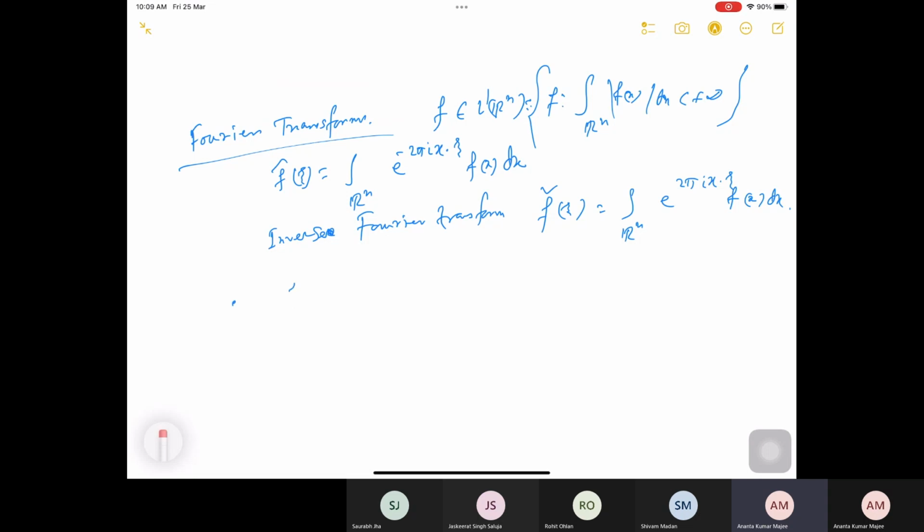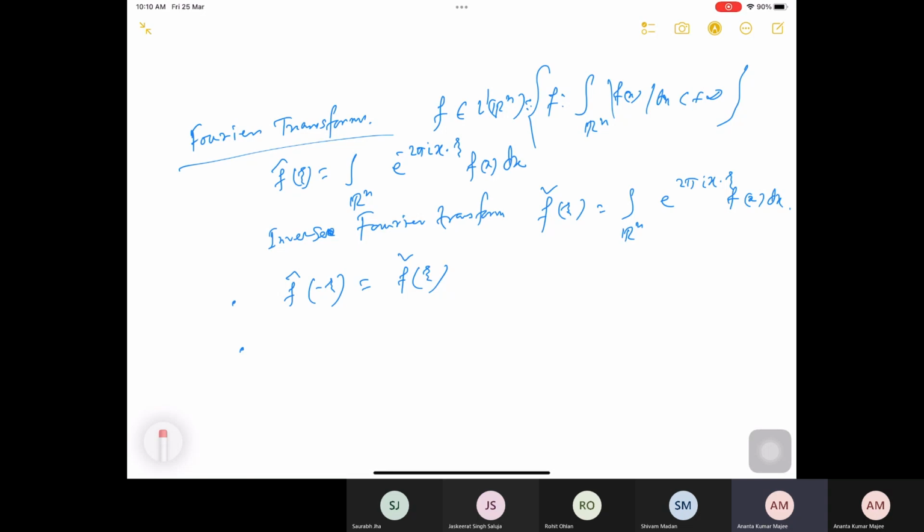If you evaluate the Fourier transform at the point minus zeta, then minus times minus gives plus, so this is exactly the inverse Fourier transform. So f hat of minus zeta is equal to f check of zeta, the inverse Fourier transform at the point zeta. This is an easy property, you can just see it from the definitions.